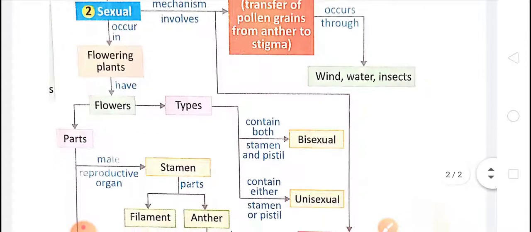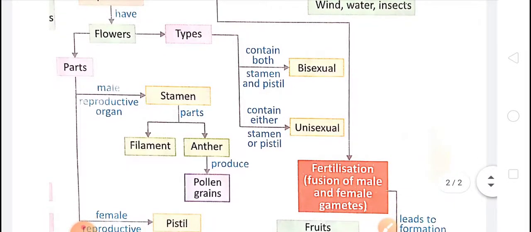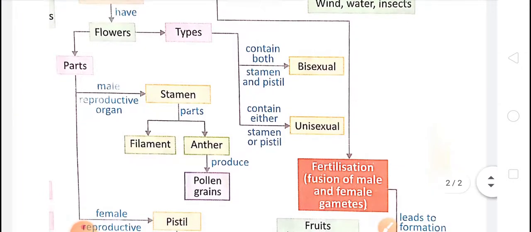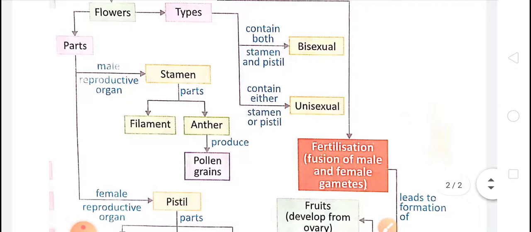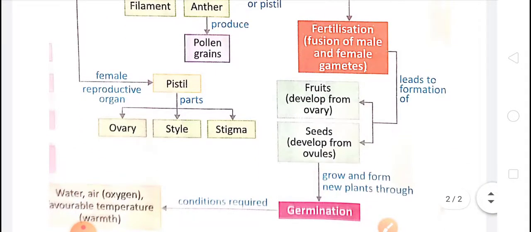Clear, children? Now when pollination occurs, the male gamete reaches the female gamete, and after that the fusion of male and female gametes takes place in the ovule and they form the zygote. This step is called fertilization.